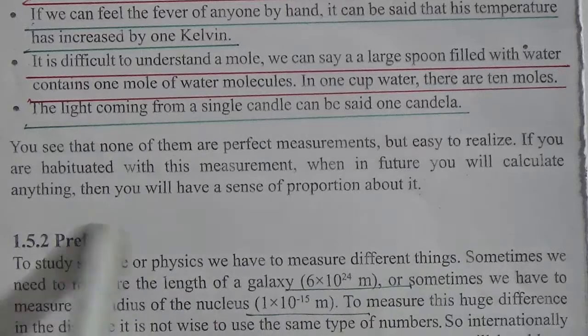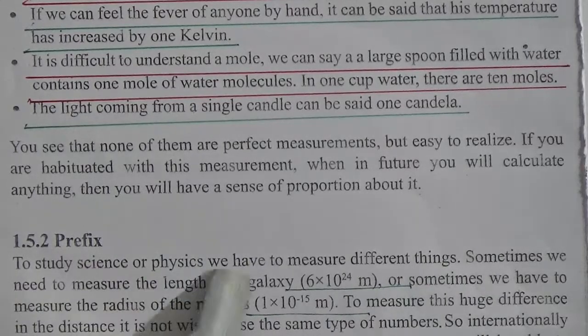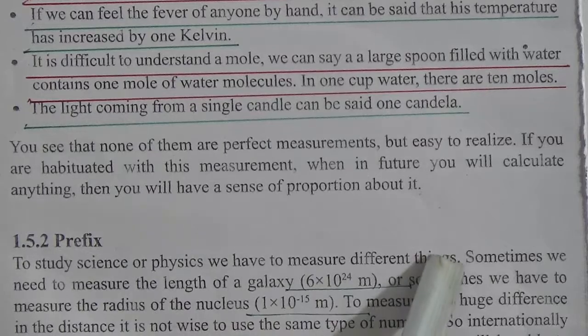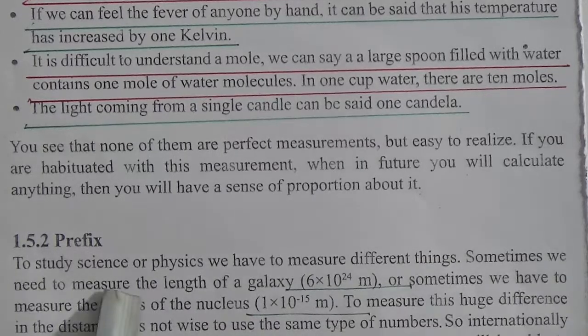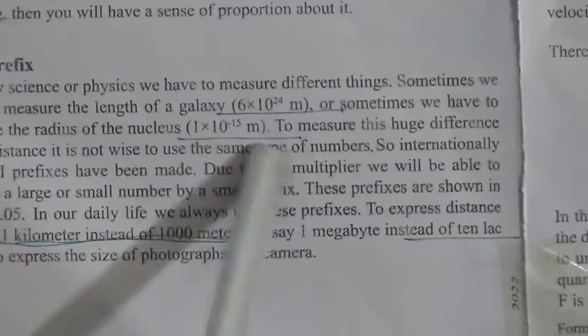Now our next topic is prefix. To study science or physics, we have to measure different things. Sometimes we need to measure the length of a galaxy, 6 into 10 to the power 24 meter, or sometimes we have to measure the radius of the nucleus, 1 into 10 to the power minus 15 meter.